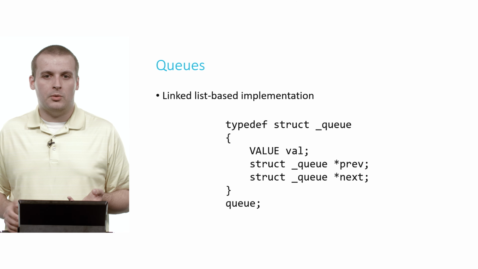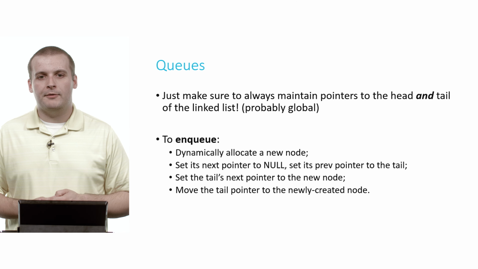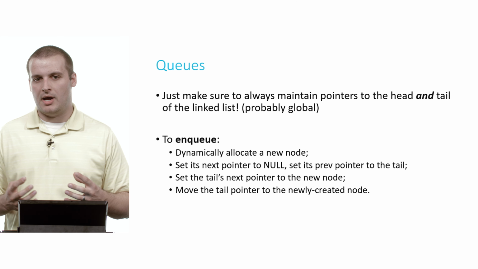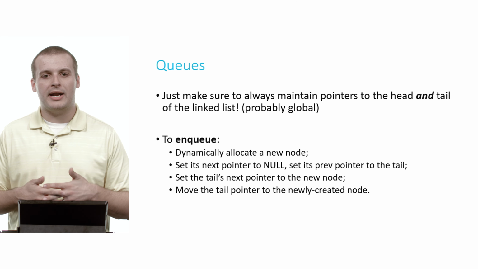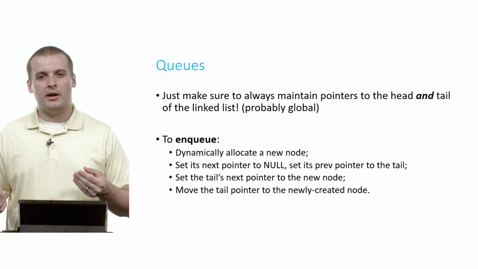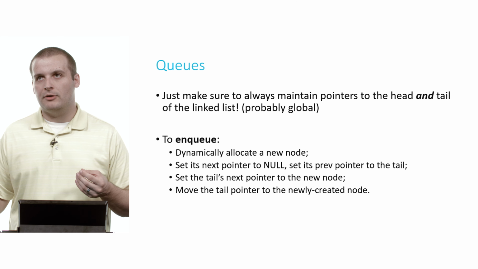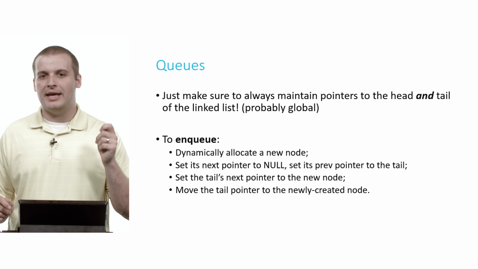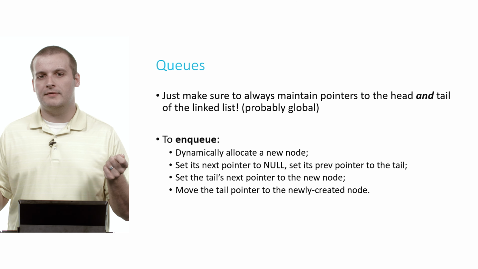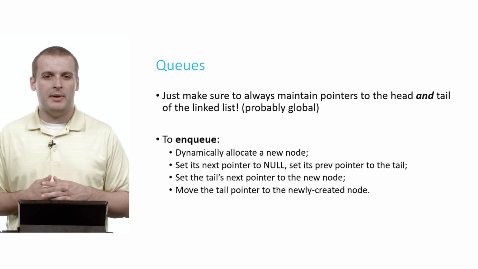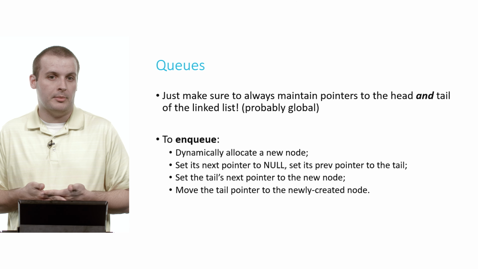So let's have a look at what this might look like. If we want to enqueue, so again, we're switching to a linked list-based model here. If we want to enqueue, we want to add a new element. Well, what do we need to do? Because we're adding to the end and removing from the beginning, we probably want to maintain pointers to both the head and the tail of the linked list, tail being another term for the end of the linked list, the last element in the linked list. And these will probably, again, be beneficial to us if they are global variables.